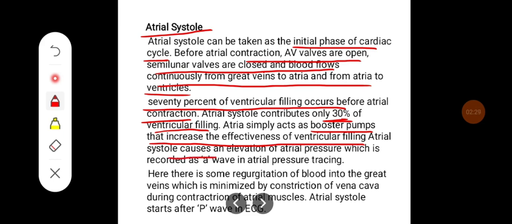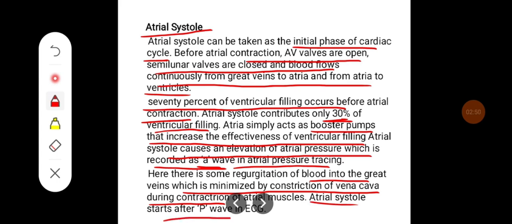Atrial systole causes an elevation of atrial pressure, which is recorded as the A wave in the atrial pressure tracing. Here, there is some regurgitation of blood into the great veins, which is minimized by constriction of the vena cava during contraction of the atrial muscles. Atrial systole starts after the P wave in the ECG.